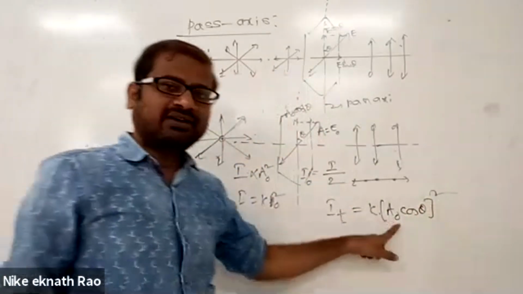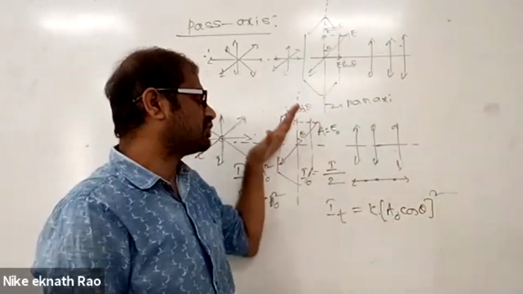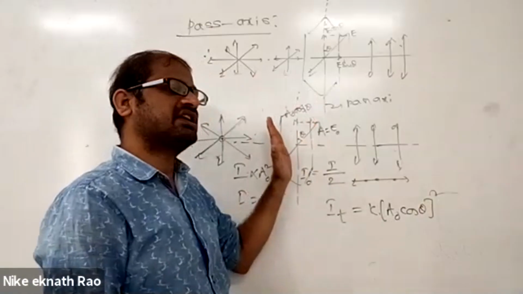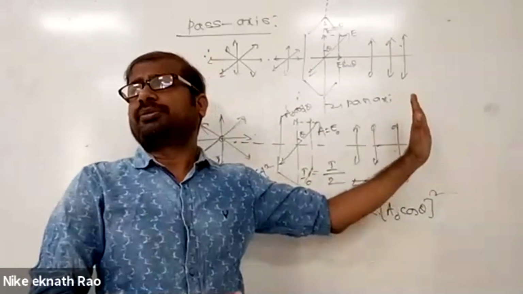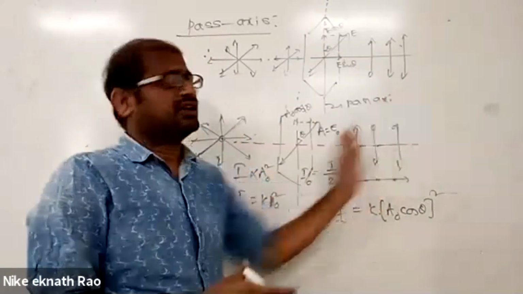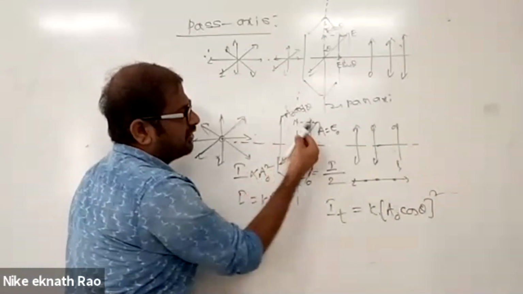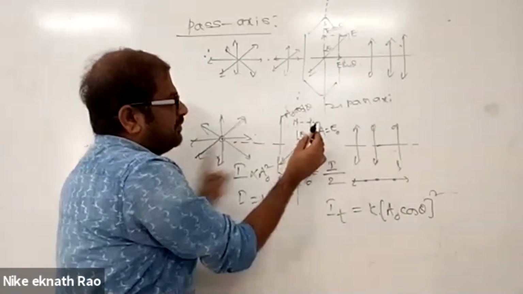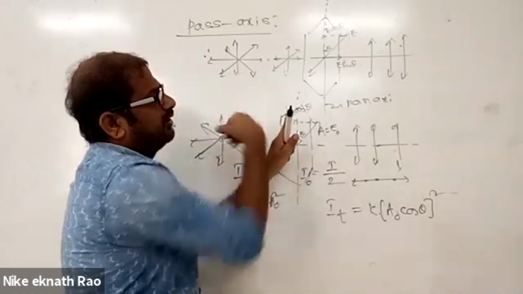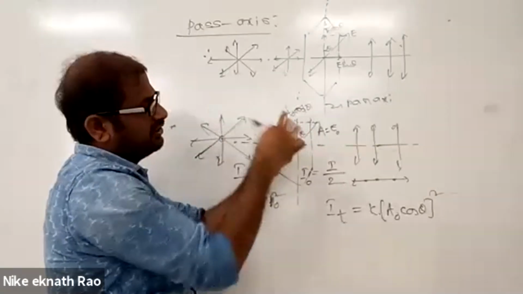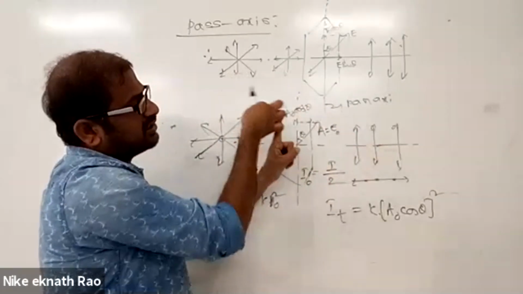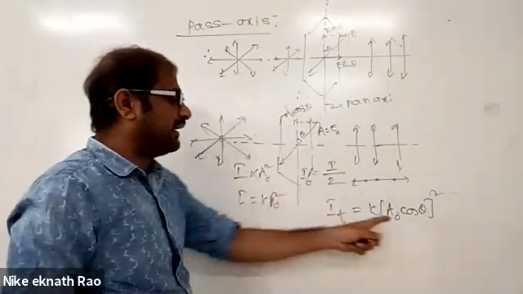This is the transmitted light, the components which are parallel to the pass axis. Only those are allowed. The remaining are blocked. If this is the component in this particular direction, take cos theta. If the pass axis is like this and the oscillating electric field vector is in this way, take its component. So only components are coming.